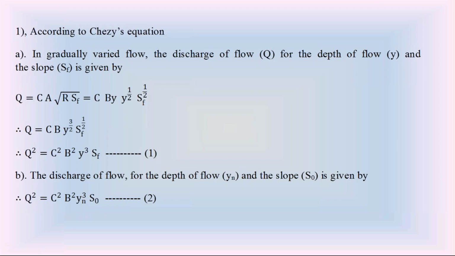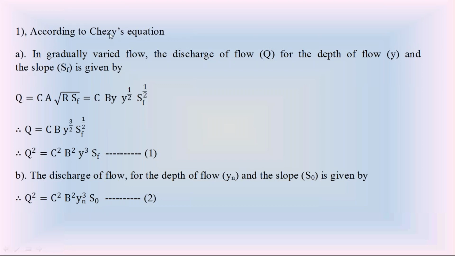So at a normal depth Yn, with discharge Q in the open channel, the wetted area A is equal to B into Yn and the hydraulic radius R is equal to Yn. Simplifying, the discharge at normal depth Yn according to Chezy's equation is Q squared equals C squared B squared Yn cubed S0, where S0 is the channel bottom slope.